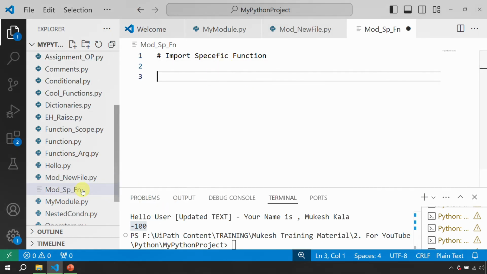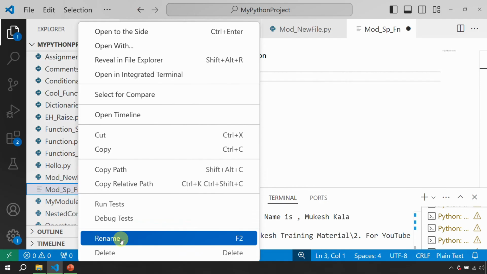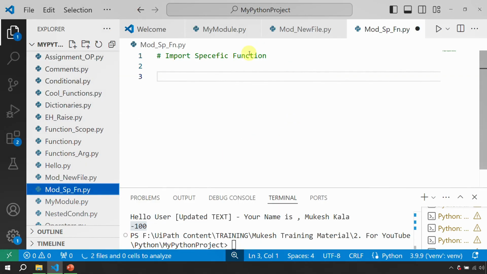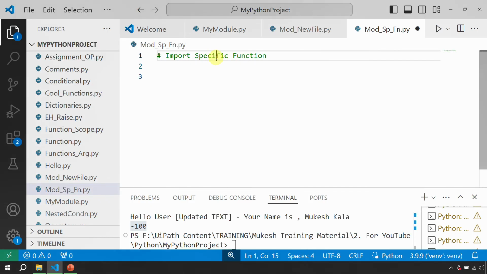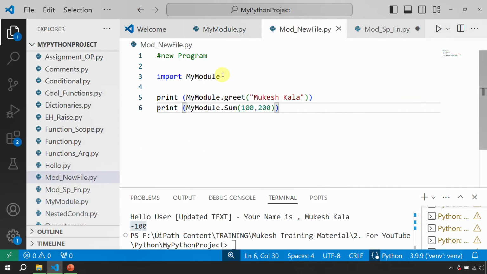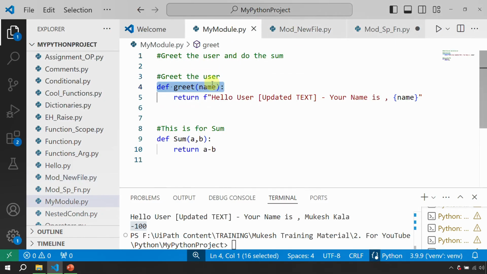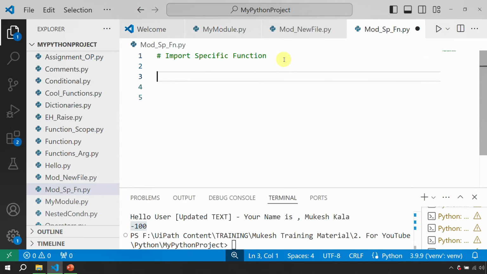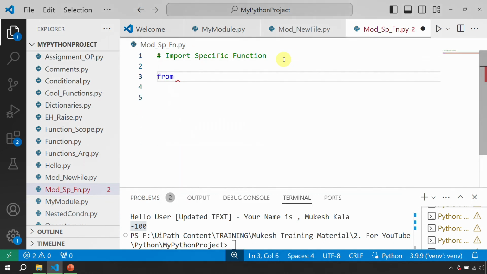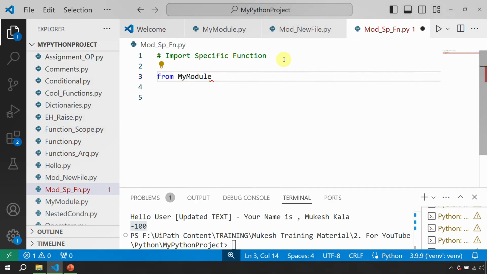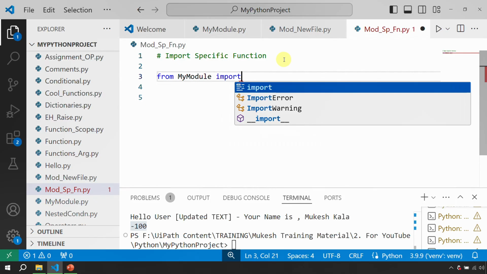My bad, I forgot to add .py, so we can fix that by renaming it and putting .py. So, import specific functions. I hope you remember, I do not want to import the complete module. I am just interested in this greet function from my module, which is this one. To do that, you can use this syntax, which is from where? From my module.